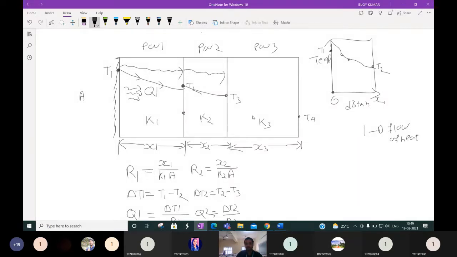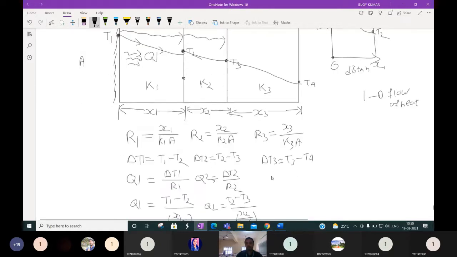Then what is the temperature profile? For this case, what will be R3? R3 is the resistance to the heat flow in plane wall 3. It will be X3 by K3 into A. Delta T3 is the temperature difference in plane wall 3. The surface temperatures are T3, the high temperature, and T4, the low temperature.